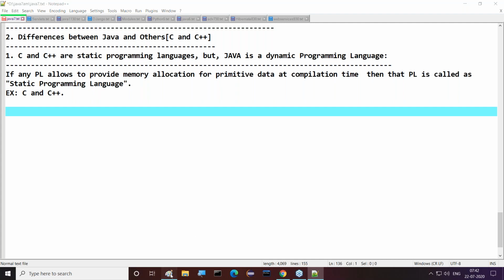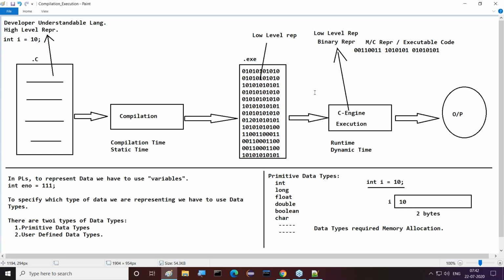Now I'm giving one more conclusion, guys. If we provide memory allocation for the primitive data at runtime, then that programming language is called a dynamic programming language. All of you understand it now. If the memory allocation is going on at compilation time, then it is a static programming language. If the memory allocation is going on at runtime, then it is a dynamic programming language. Everybody has to understand this clearly.